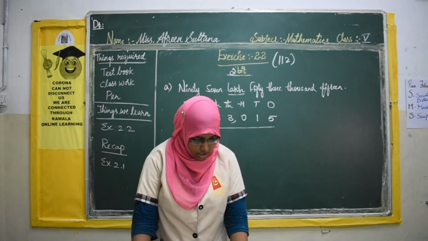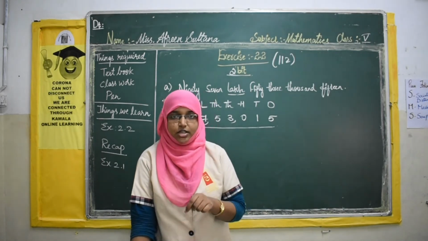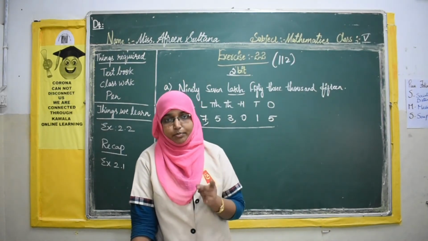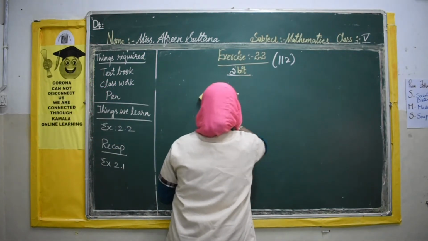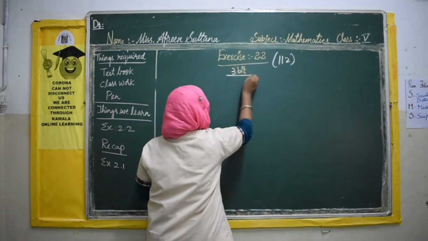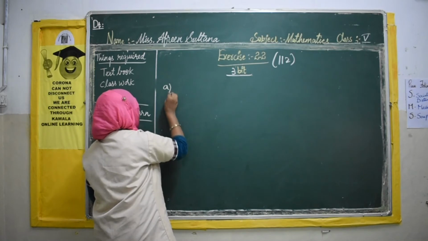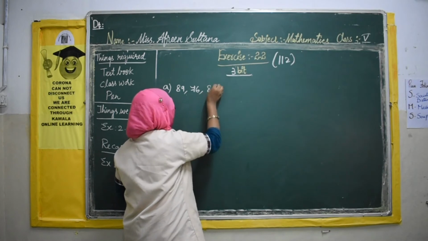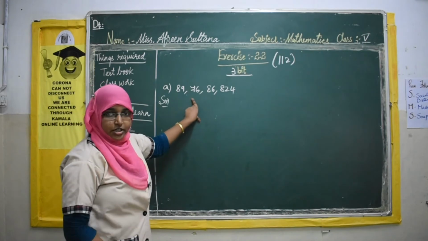See what is the question? Rearrange the commas according to the International Place Value System. Again they have mentioned to rearrange according to the International Place Value System. The question is given in the Indian Place Value System. Okay. So first is 76. Now the given number is in the Indian Place Value System.